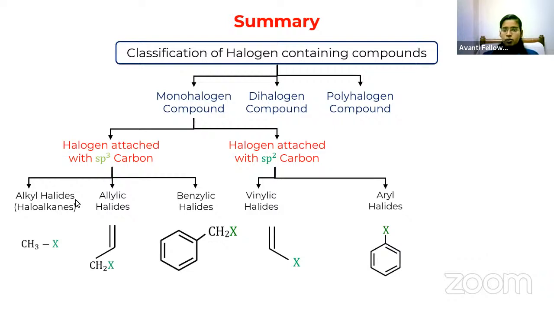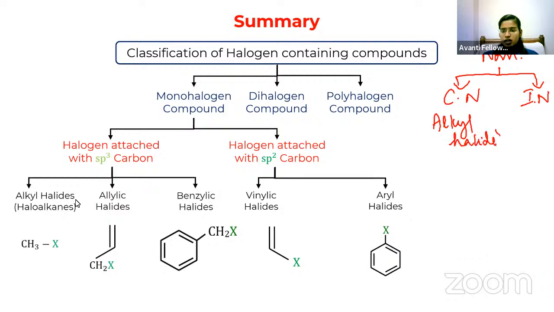Next, in the nomenclature part, there were two things: the common name and the IUPAC name. In the common name, we use alkyl halide, and in the IUPAC name, we use haloalkane. The same way for the aromatic system, aryl halide and haloarene.